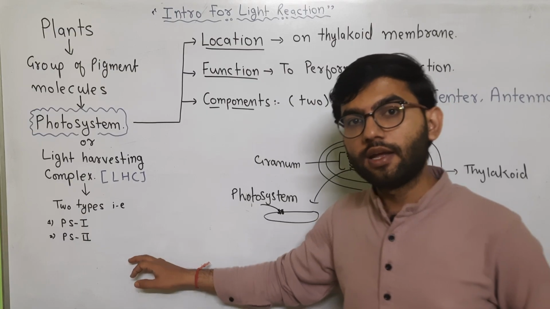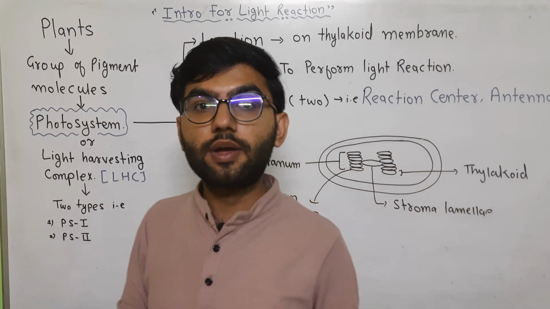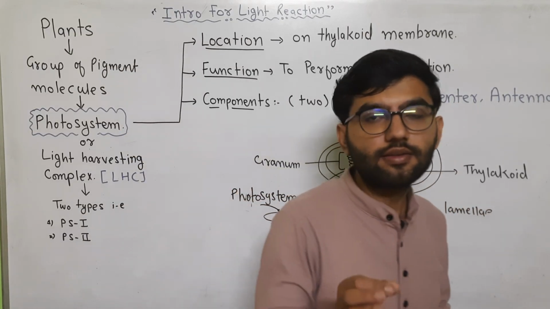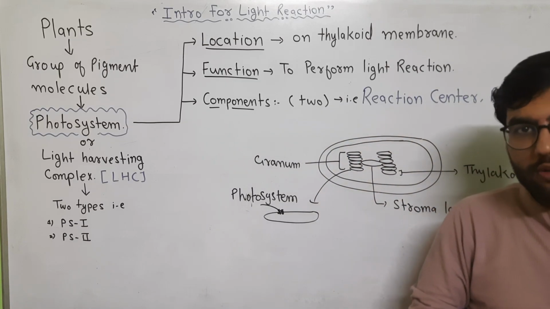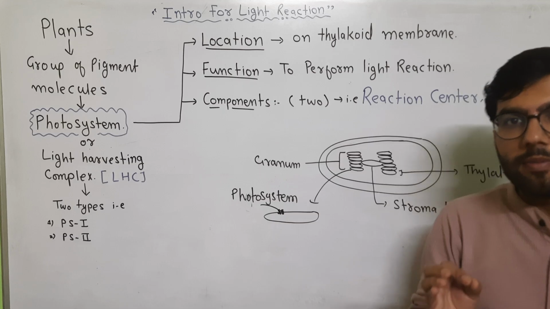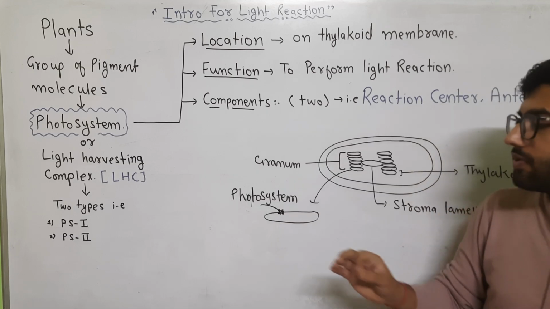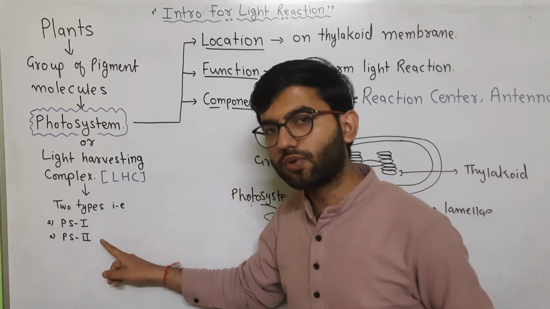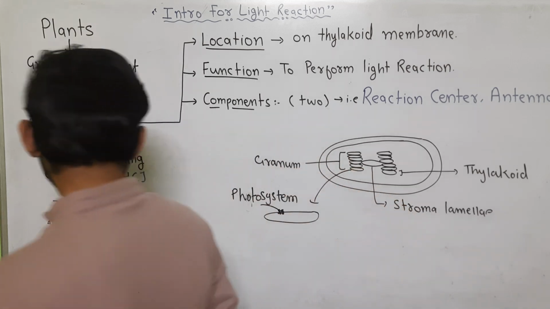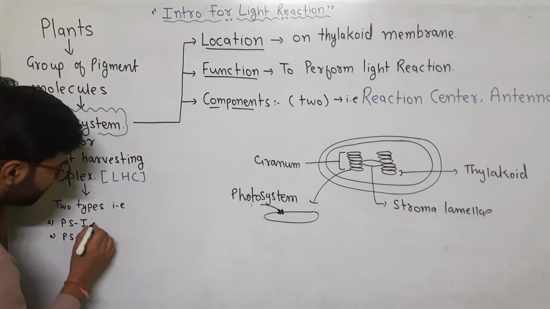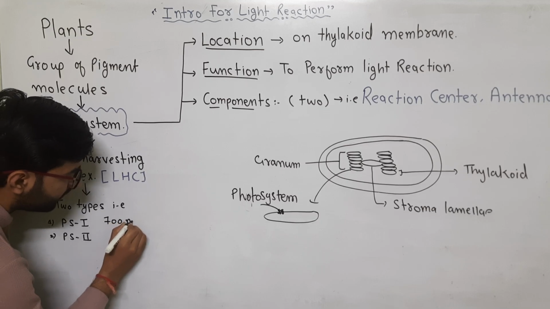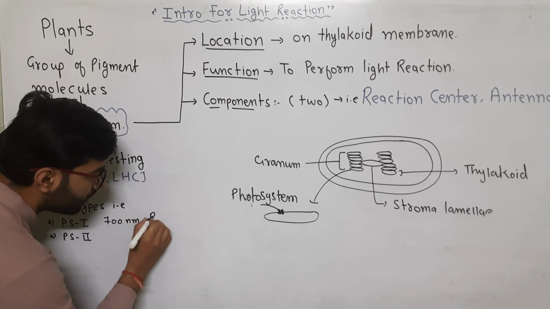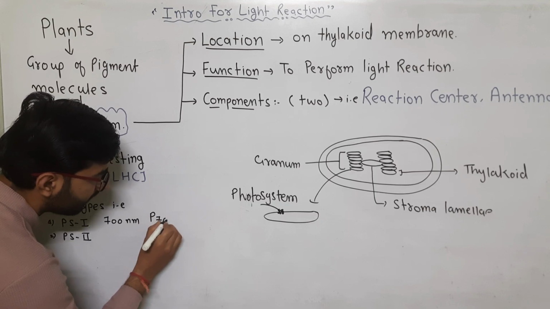Why does photosystem second work earlier than photosystem first? The reason behind it is that they have a pigment called the chlorophyll A molecule, and it has an absorption maxima, and the absorption maxima for photosystem first and photosystem second is different. The absorption maxima for photosystem first is 700 nanometer, so it is also called P700 or PS700.